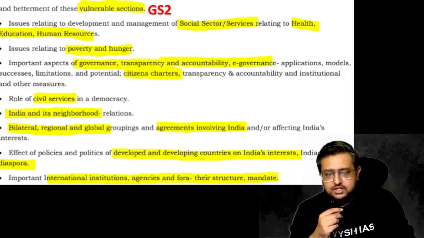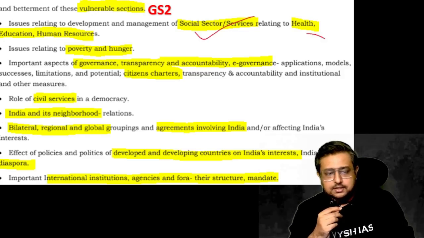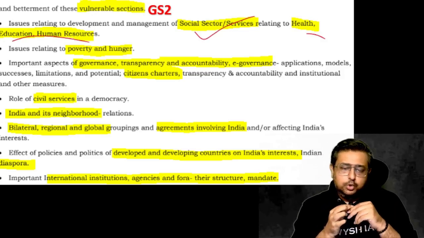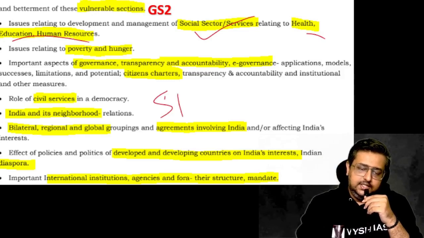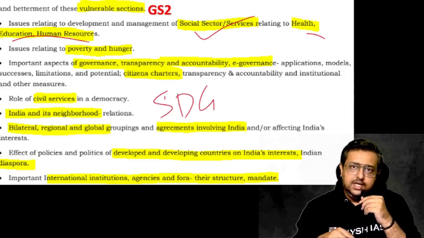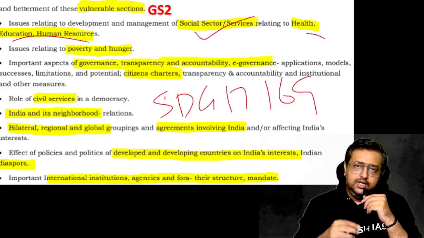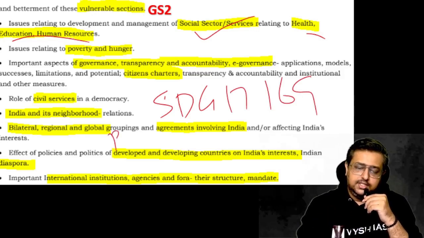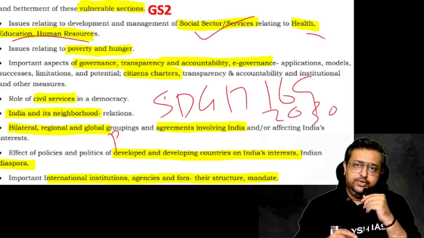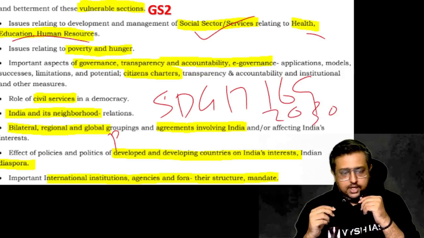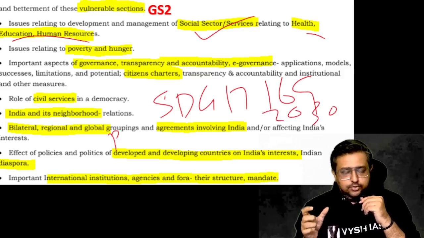Then the social sector, which is health, education, human resources. Globally we have the Sustainable Development Goals, SDG, with around 17 goals and 169 targets, in which all these come. One goal is poverty, one is hunger, and everything we have to achieve by 2030. That's what the world is trying to achieve, so each thing you have to study.